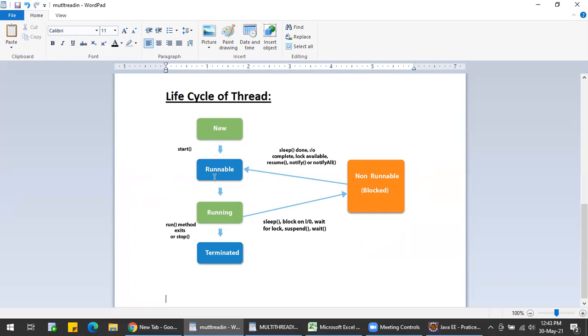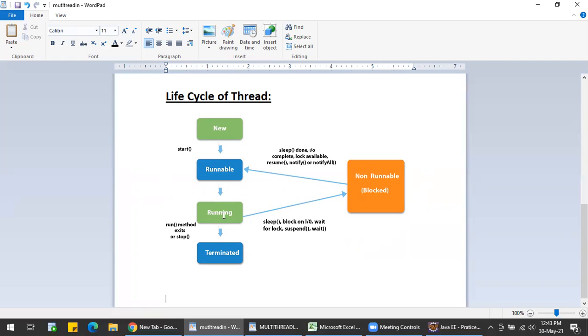After the runnable state, what happens in runnable state? The thread scheduler has not yet selected this particular thread, so it is still in the runnable state only. After this runnable state, what happens? The thread scheduler has selected this particular thread, so it came into the running state.